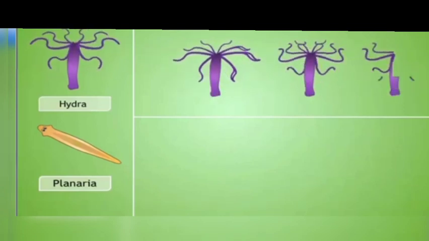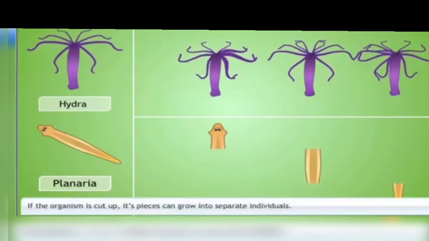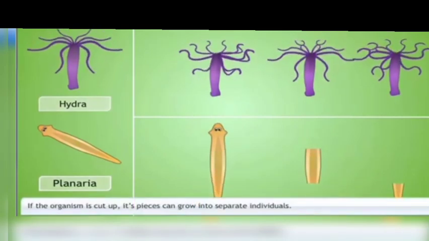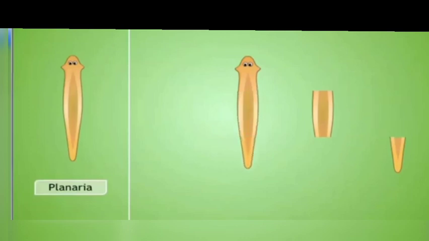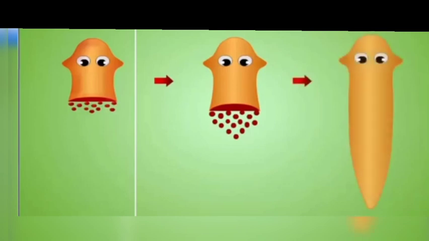And for this regenerative process, organisms have specialized cells called regenerative cells that proliferate into a mass of cells, and from this mass of cells, different cells change to become various cell types and tissues.